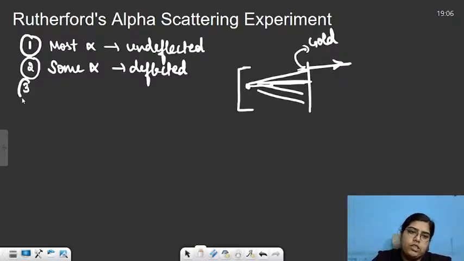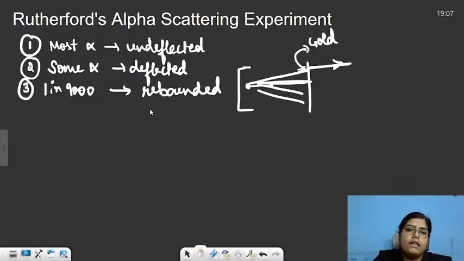The third observation was that a very, very small number, and how small was that number? Like 1 in every 9,000 alpha particles, it just rebounded. What do we mean by rebounded? Rebounded means it just got deflected at an angle of 180 degrees. It means the alpha particle came, bombarded the gold foil, and entirely reversed its path and moved along the same path. It just rebounded. And that happened for a very, very few alpha particles.